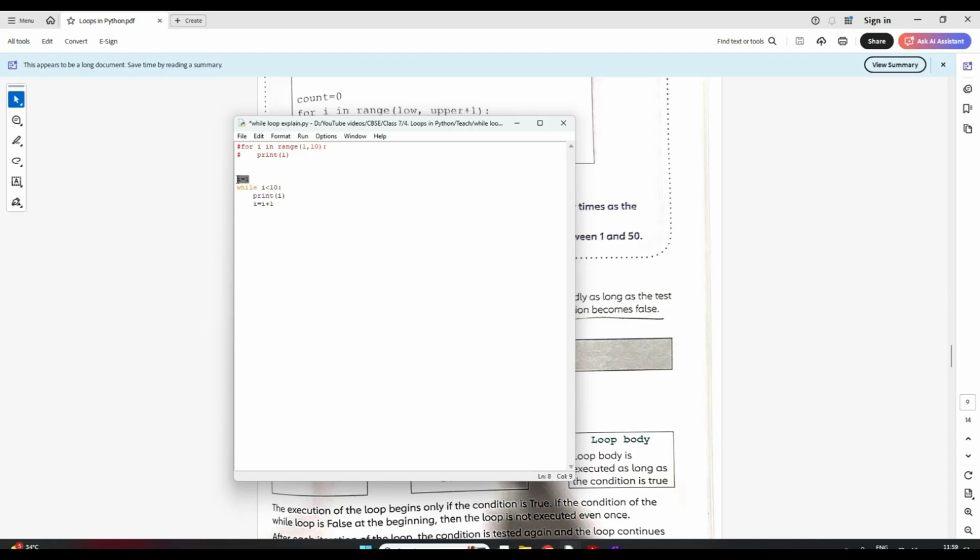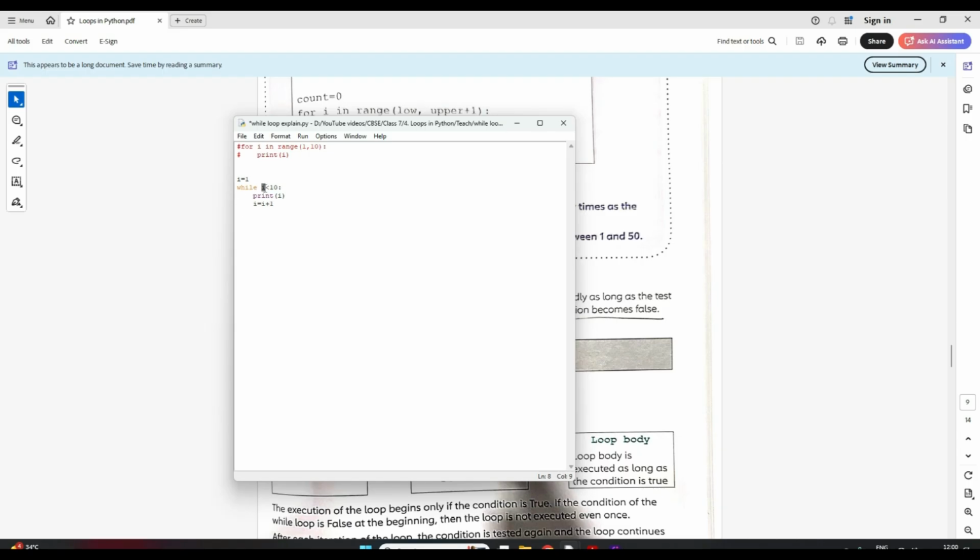Now see, the first time it comes, i is 1. So 1 is less than 10, correct? So it will come to this entire block. Here it will print i, which is 1. Then I am incrementing the value of i by 1. Now i becomes i plus 1, that means 1 plus 1, 2. Now i will become 2.